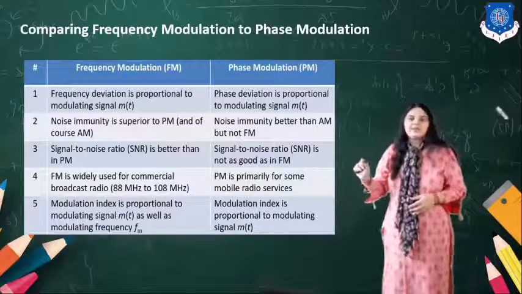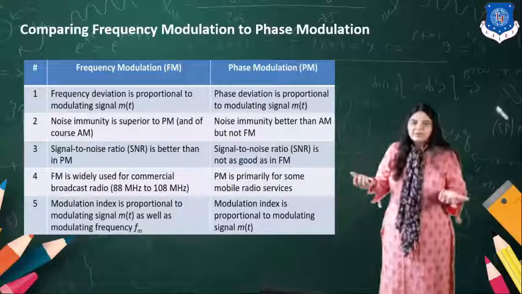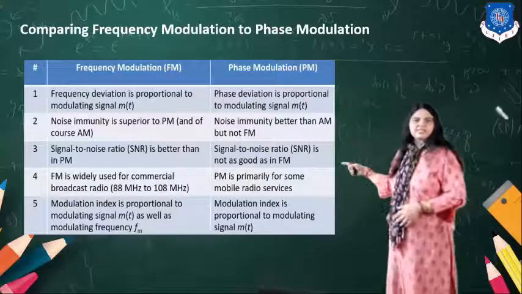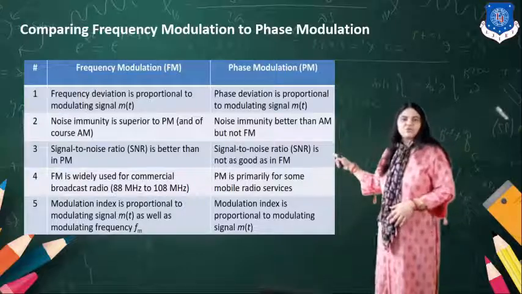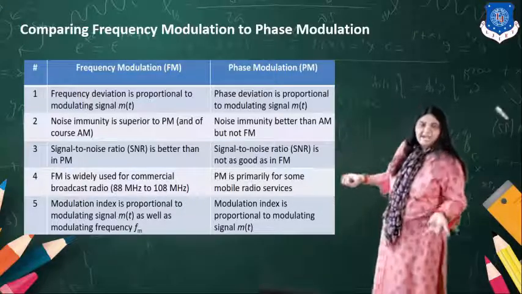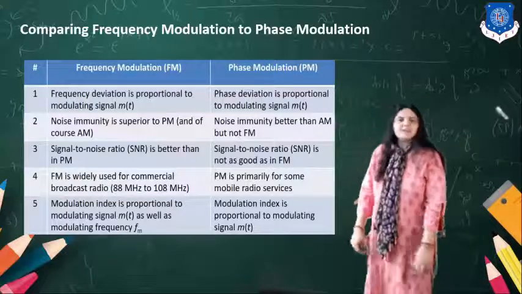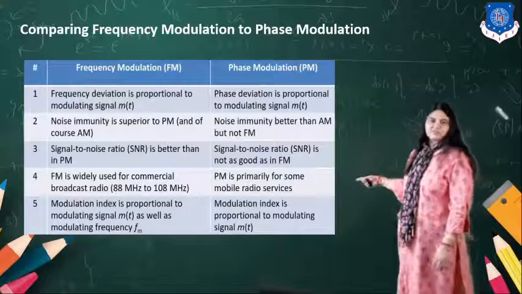If the noise value is small, then the S by N value is good. Similarly, in PM the S by N ratio is not as good as in FM. When you compare with FM, that parameter is not better in this case.